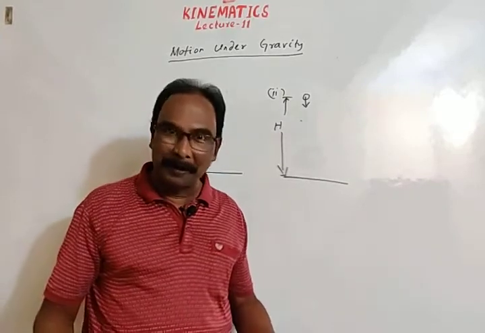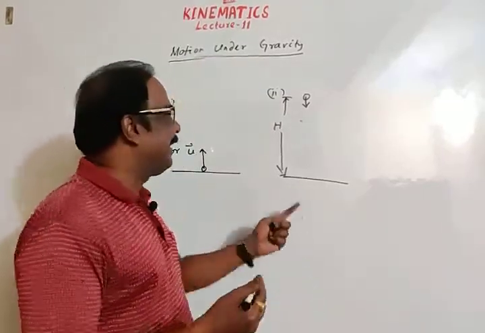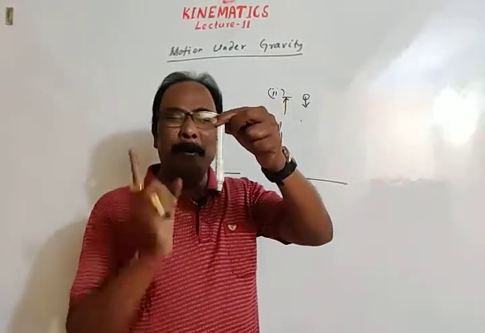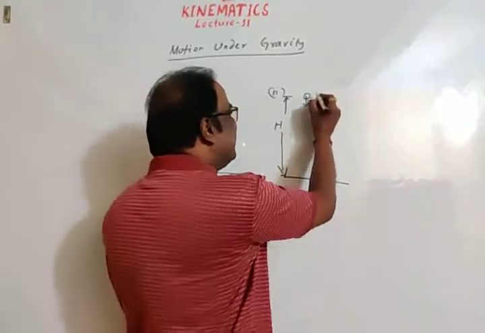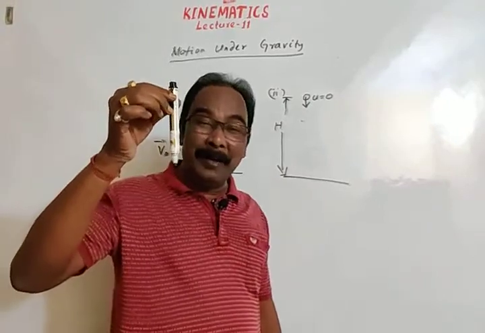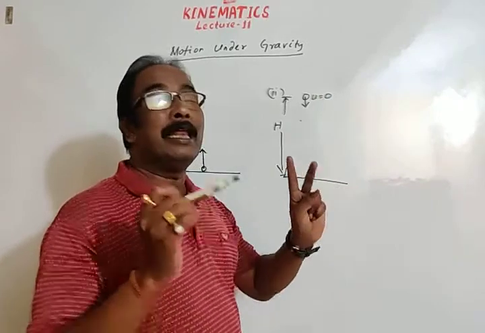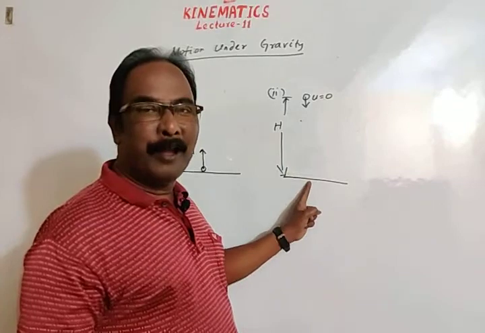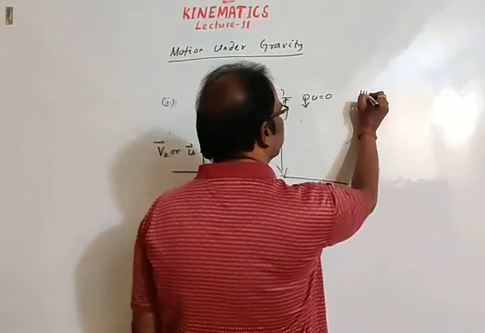Actually, the body has already fallen. So if we release the body, means I am holding the body. If I hold a body, then the body is at rest, means the initial velocity of the body is 0. It will move down and finally strike on the surface of Earth. Second case. Then about the third case.